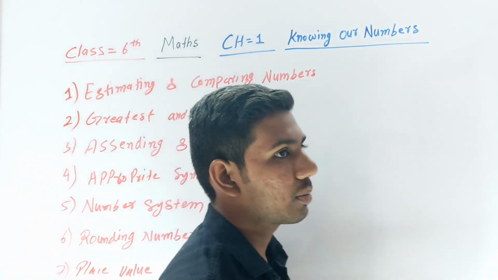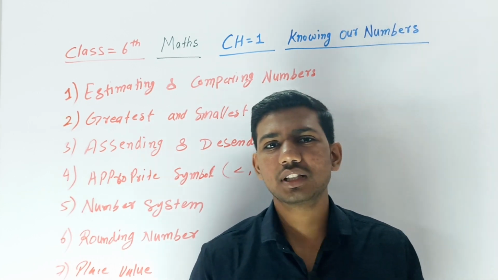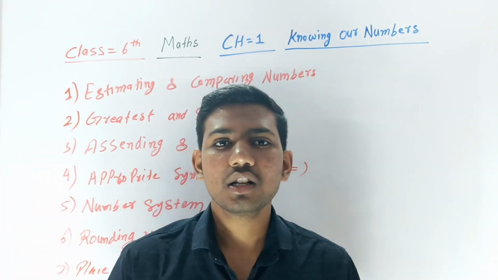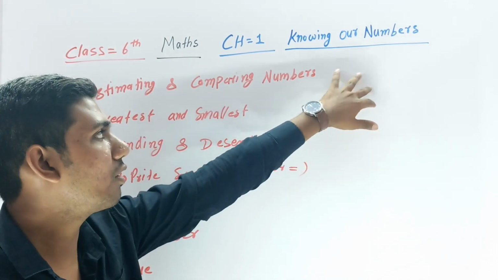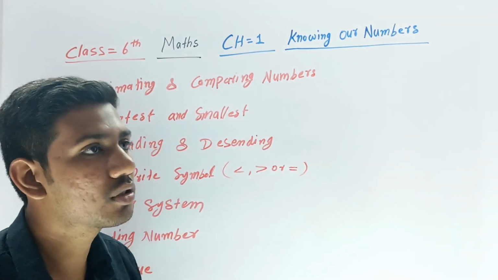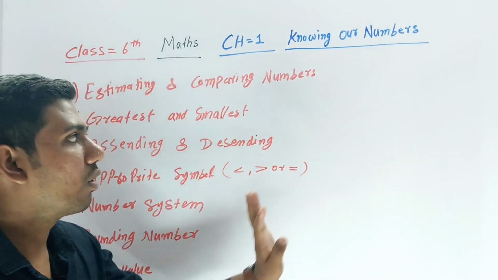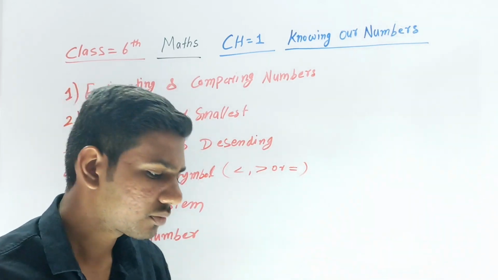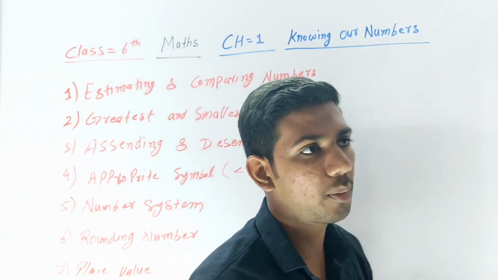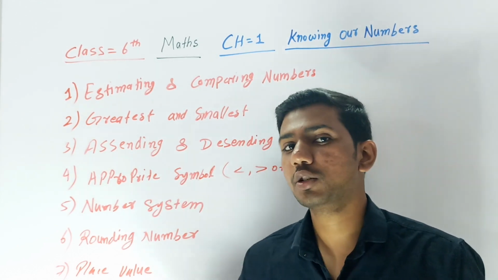If you want to purchase something, in our daily life you can see addition, subtraction, multiplication being used. These are daily routines. So this is the use of knowing our numbers. These are the things we have to understand in this chapter. Knowing our numbers generally means whatever numbers you are using. In this chapter there are some topics already written, which are related to your chapter and given in your chapter.